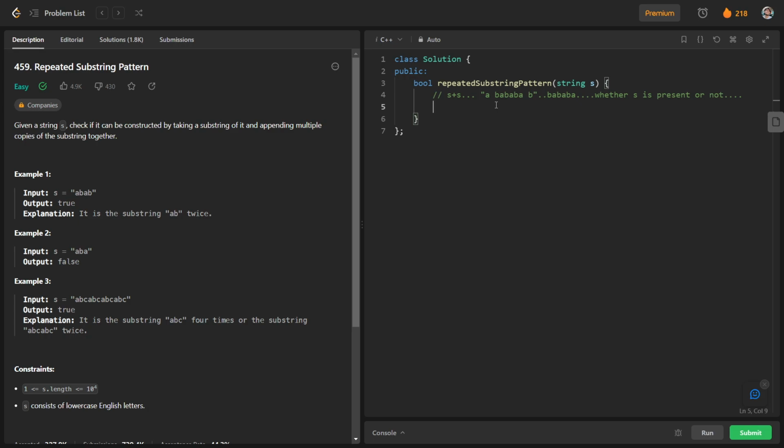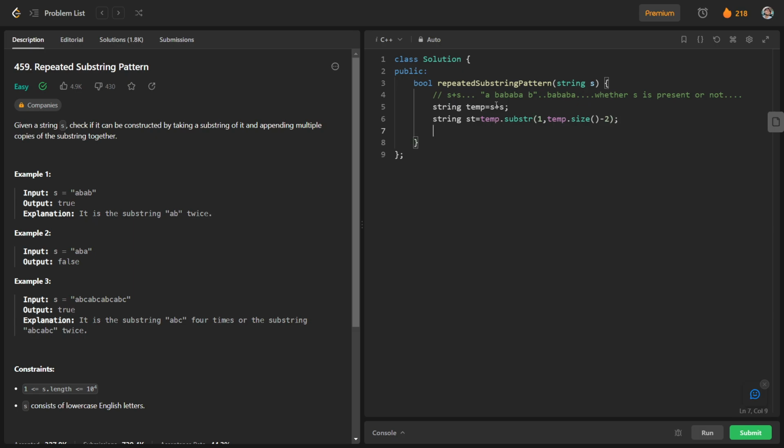So we will try to implement this. We will have a string temp, which is nothing but s plus s, and another string st, which is this substring: temp.substring(1, temp.size() - 2).